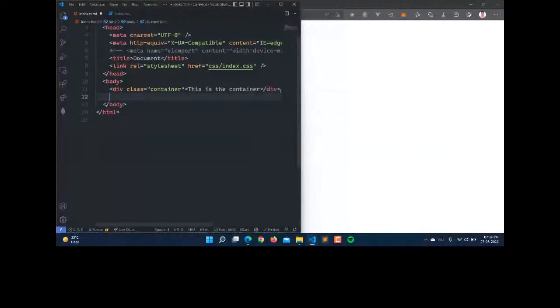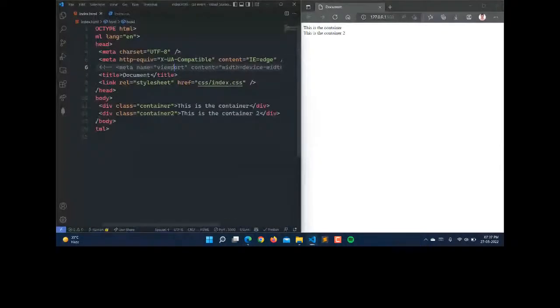Then we have the second div, container 2. So now you can see that we have two divs: this is container and this is container 2.